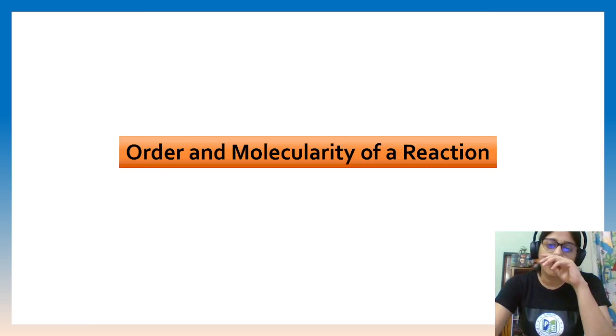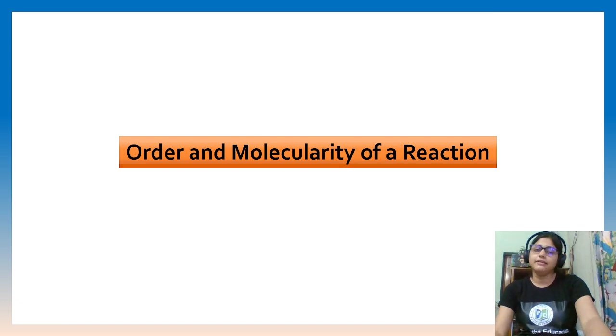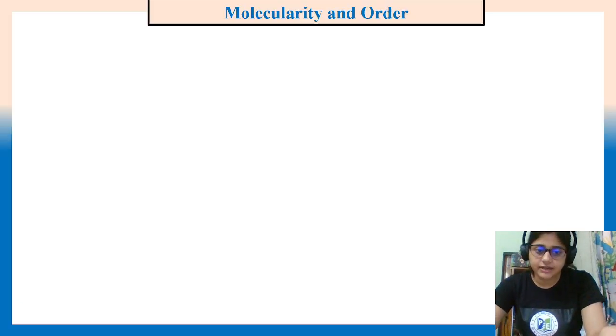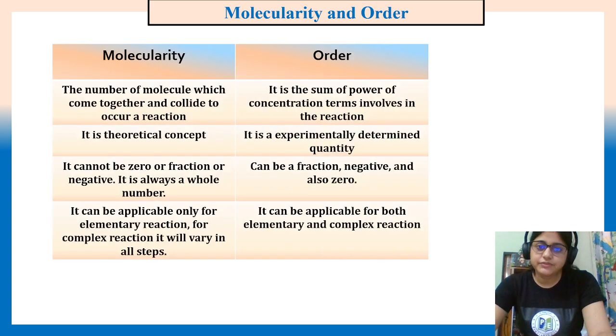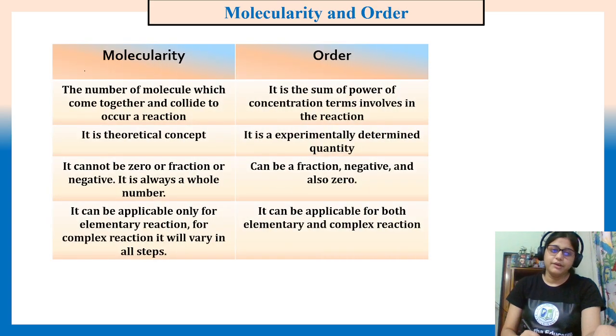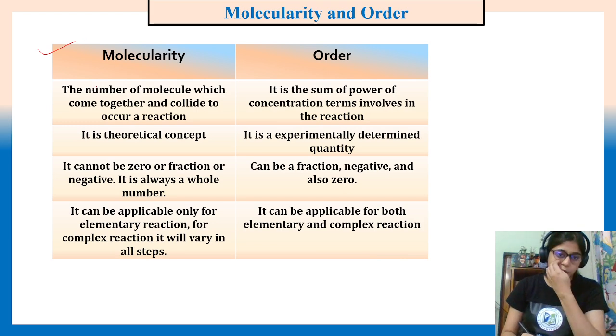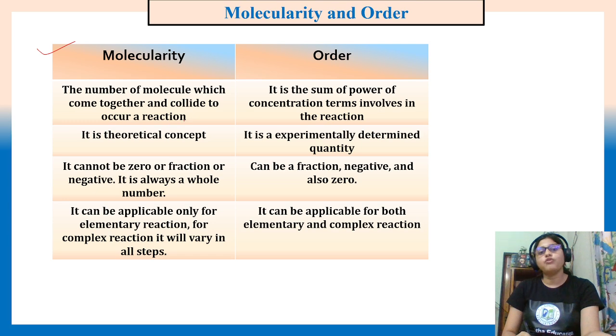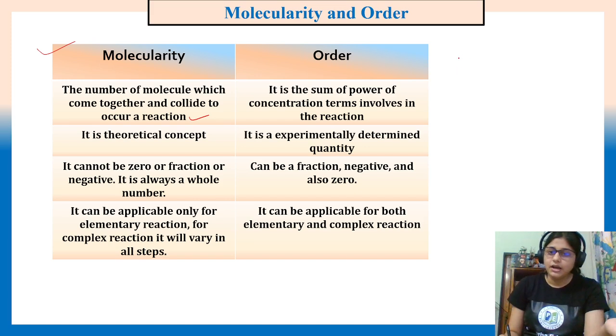Now, order and molecularity of the reaction. You have previously seen that order appears in the rate law expression. The difference between order and molecularity is very important. The number of molecules which come together and collide for a reaction to occur is the molecularity, which is expressed by the coefficients.